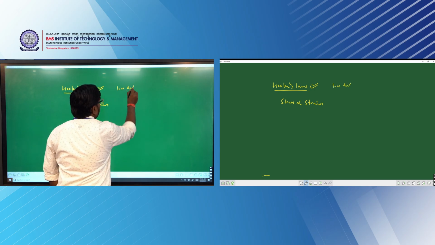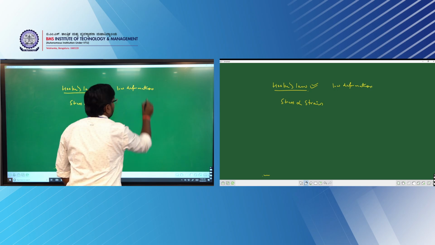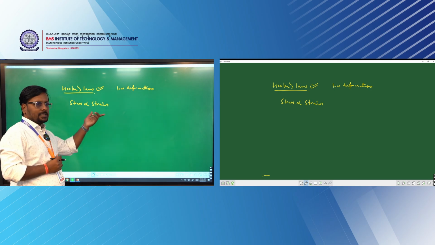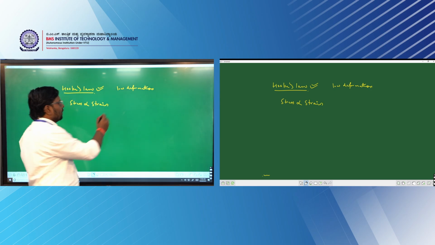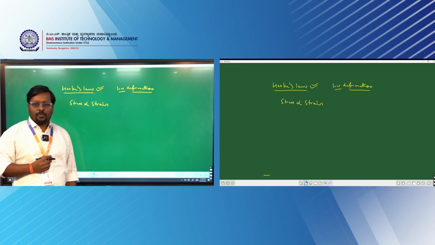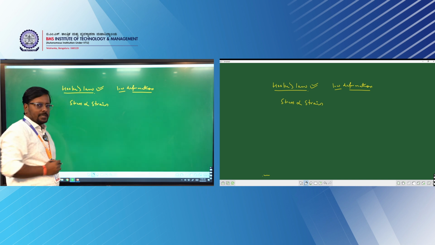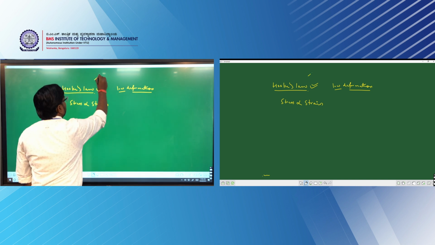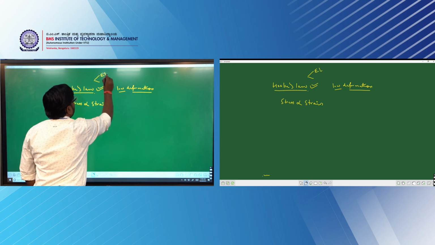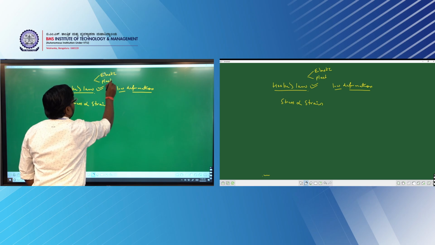Load deformation, in the sense of certain bodies with less deformation: if you apply small stress, there will be a change in the strain. Low deformation means the molecules will regain their original position if you remove the external force. Under Hooke's law, you are going to study two things: one is elastic materials, the other is plastic materials, right?